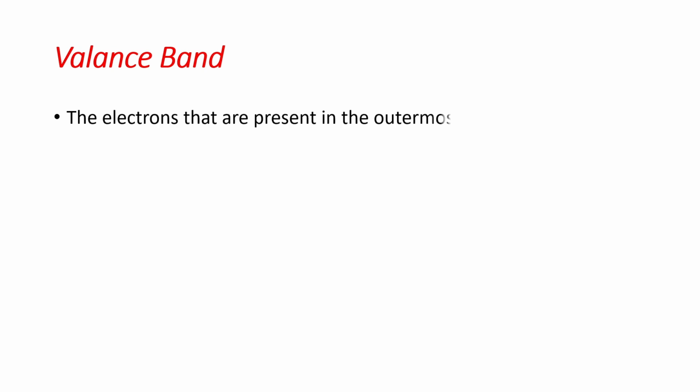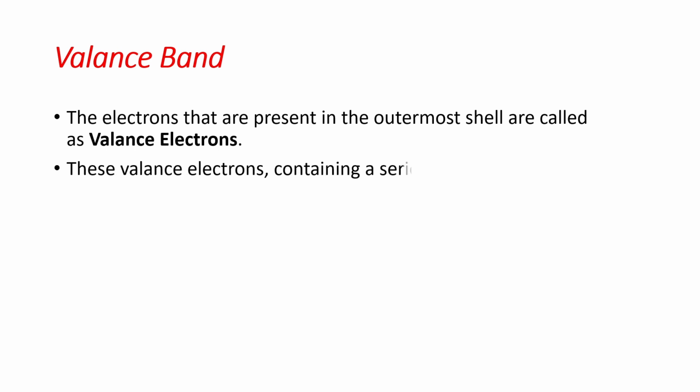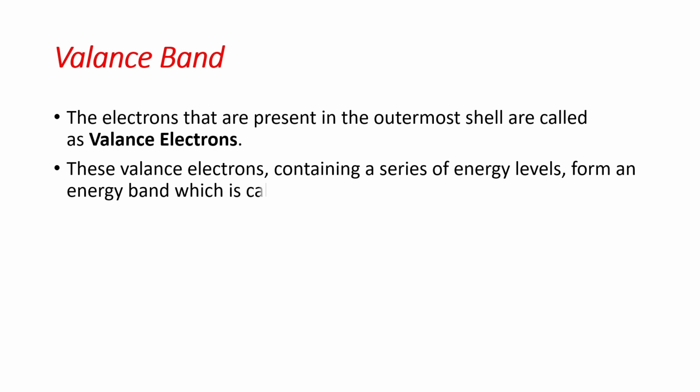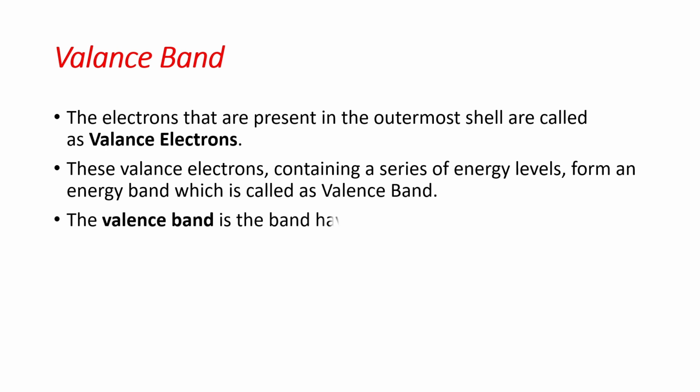So first we see the valence band. The electrons that are present in the outermost shell are called valence electrons. These valence electrons, containing a series of energy levels, form an energy band which is called the valence band. The valence band is the band having the highest occupied energy. The electrons present in the valence band have the highest energy.